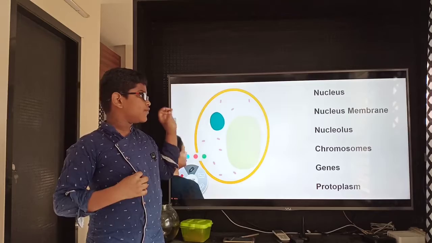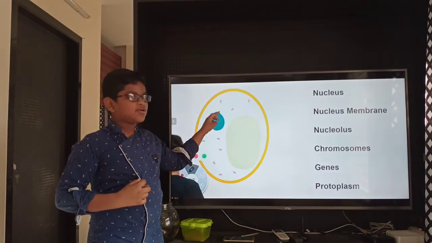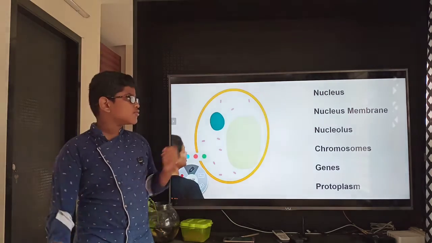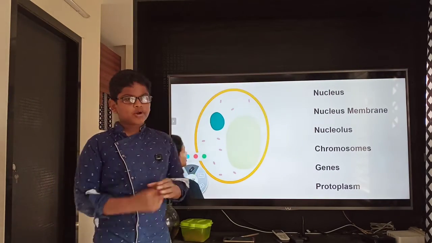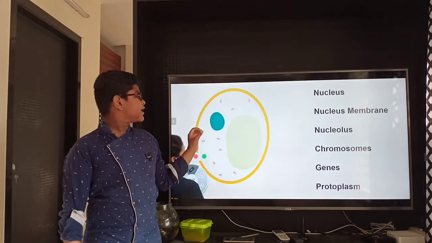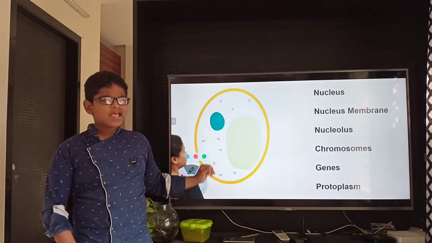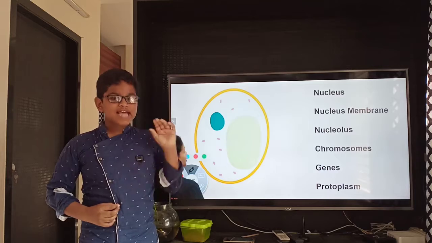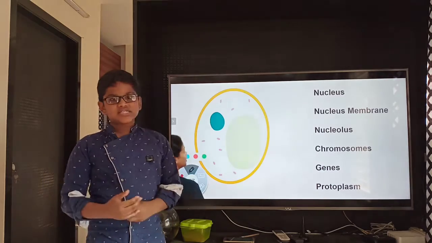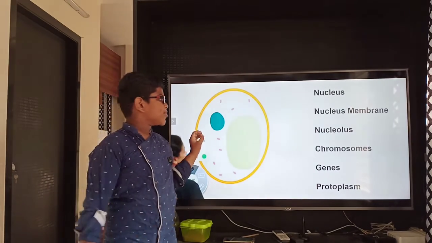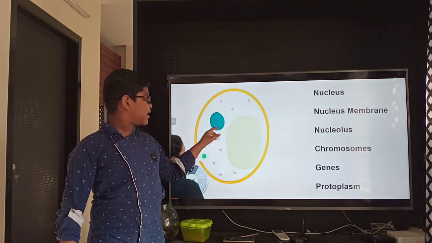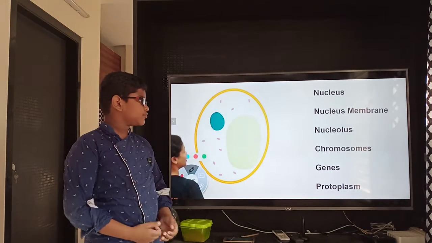And the nucleus is surrounded by a wall, or nucleus membrane, to protect it from being embedded in the cytoplasm. I told you every organelle is embedded in cytoplasm, right? But the nucleus is not, because it is protected by the nucleus membrane. The nucleus membrane is around it.